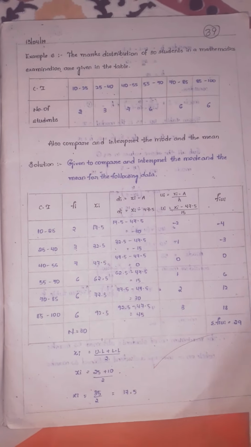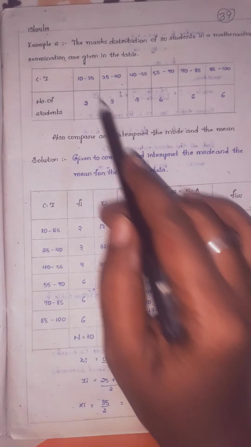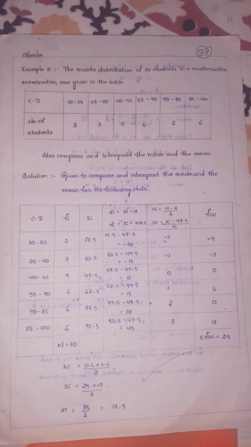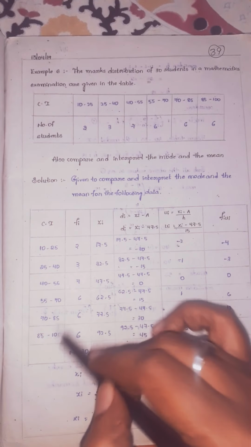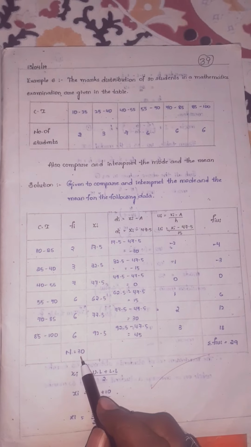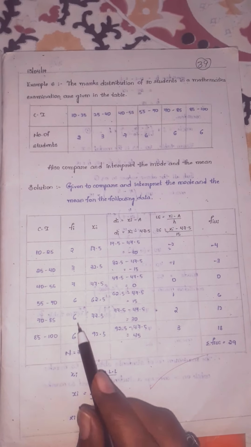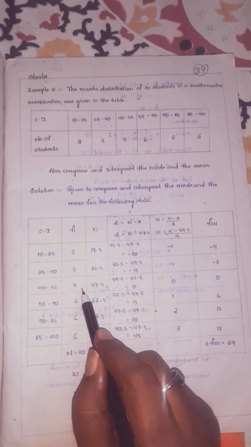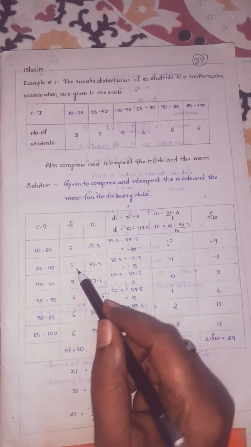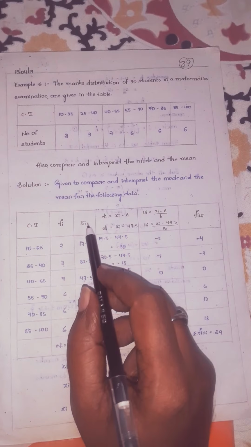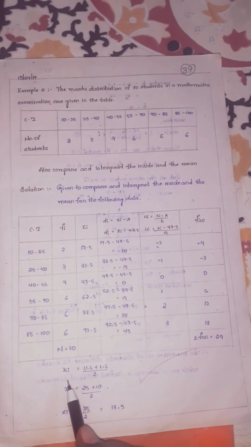So children, here it is grouped data and it is exclusive data. Why? Because whatever upper limit is there, the next class lower limit is the same. So draw the table, children. The first row will become the first column, the second row will become the second column. To find the mean, you should find the total frequency. 6 plus 6 is 12, 12 plus 6 is 18, 18 plus 7 is 25, plus 3 is 28, plus 2 is how much? 30.